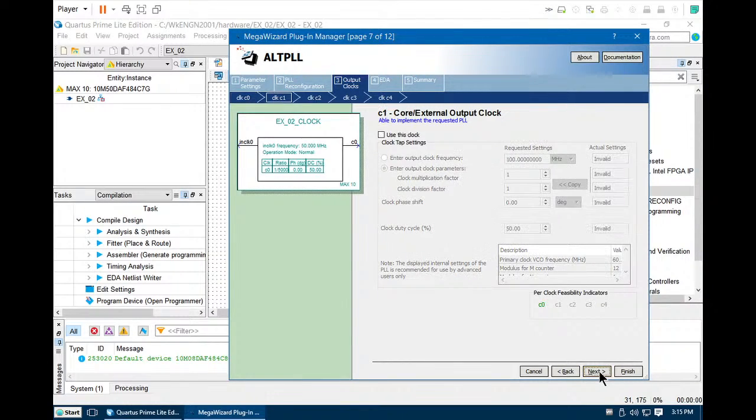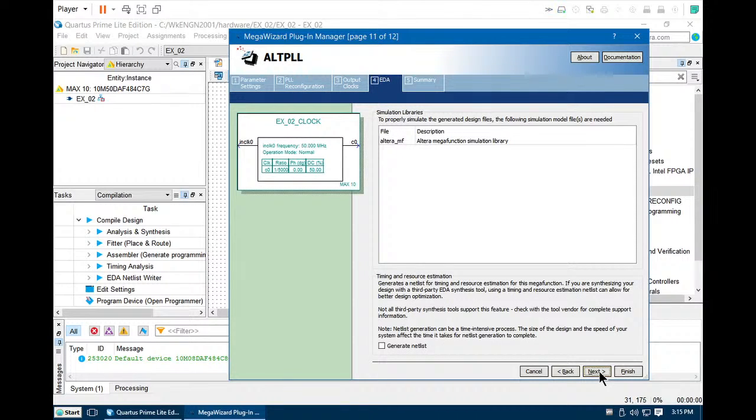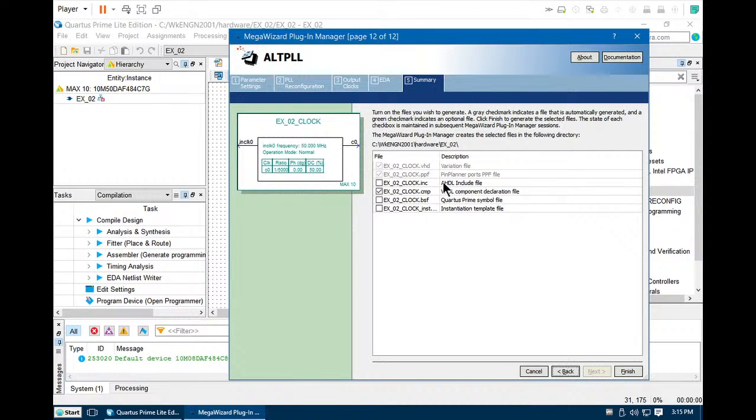So click next. No change. Next. No change. Next. No change. Next. No change. Next. No change. Next. So here you need to adjust the settings.